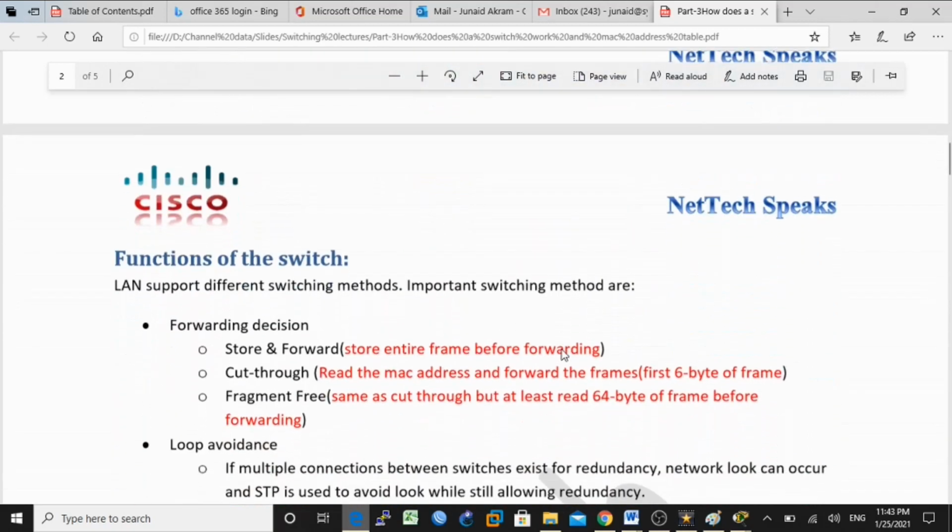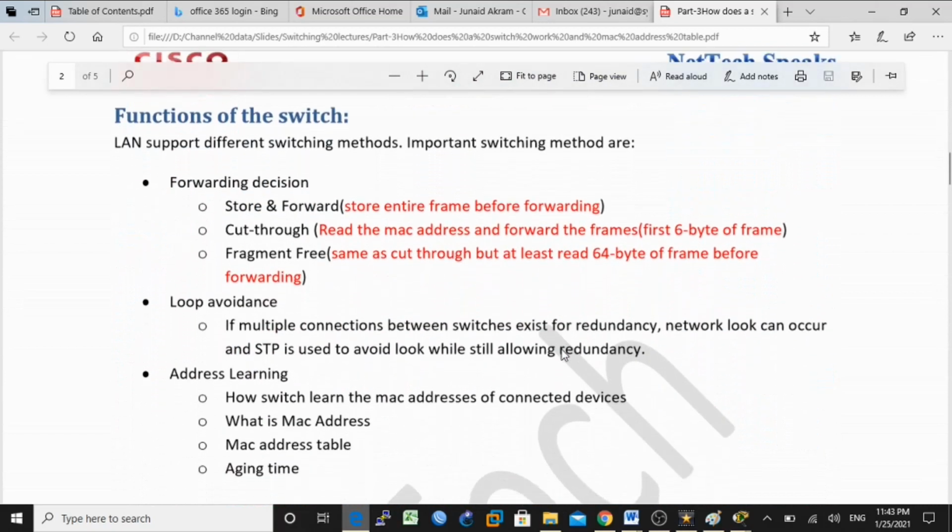So move forward to the functions of the switch. LAN supports different switching methods. Okay, so the functions of the switch are forwarding decision, loop avoidance and address learning. And the switching methods are the store and forward switching method, the cut through switching method and the fragment free switching method.